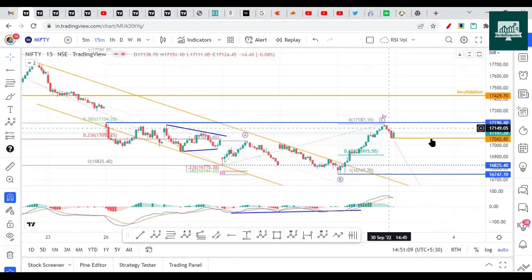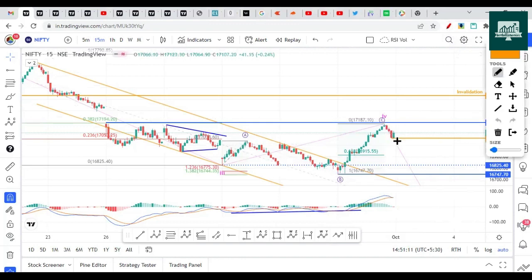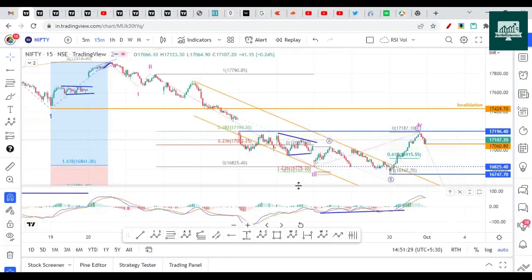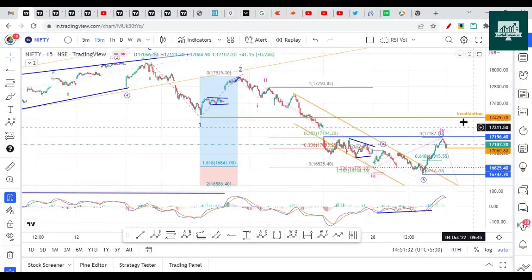It can even happen that our analysis is invalid. It can open small gap up, and then continue going higher and higher, then break this high, that 17,429 high will be broken. Then that is our signal that our entire count from the top of 18,096 is invalid. So this is the way we are projecting the market for the next week.